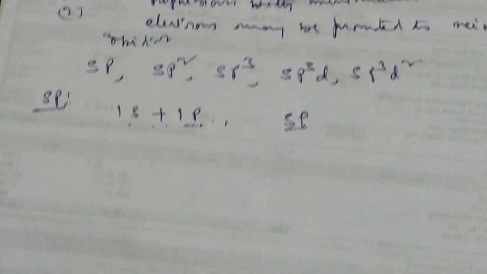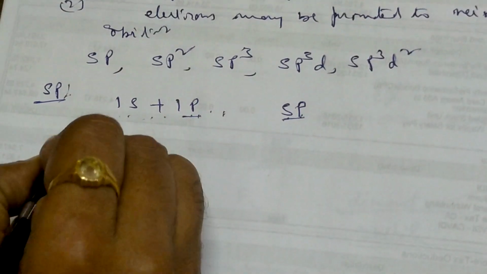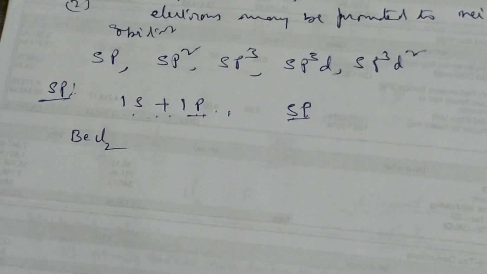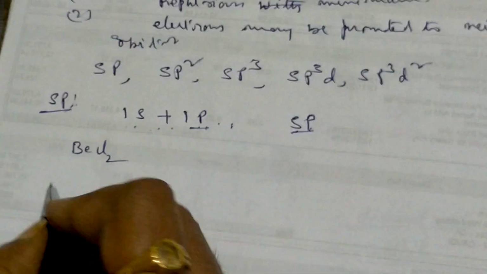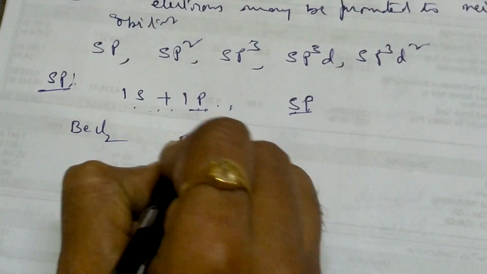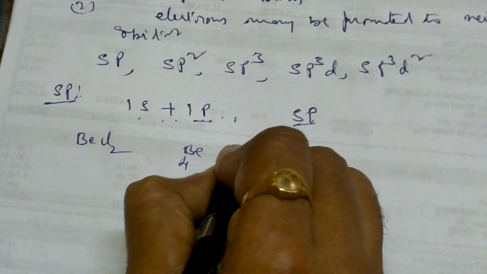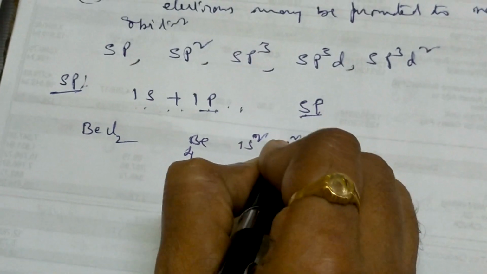The example is going back again to why beryllium chloride is linear. Beryllium is 4, which means 1s2, 2s2.